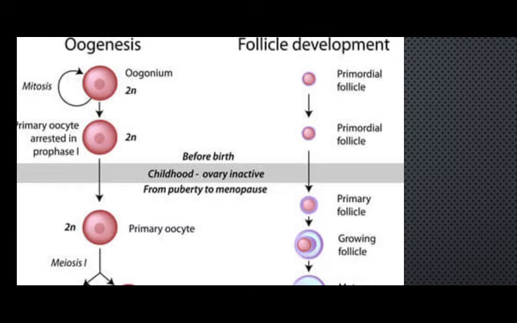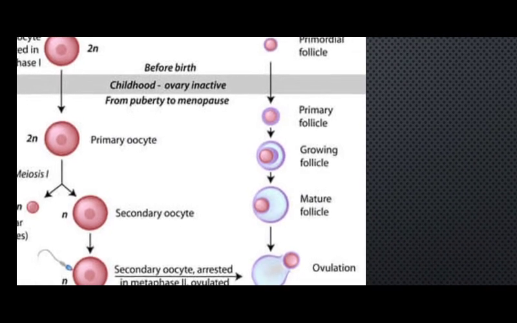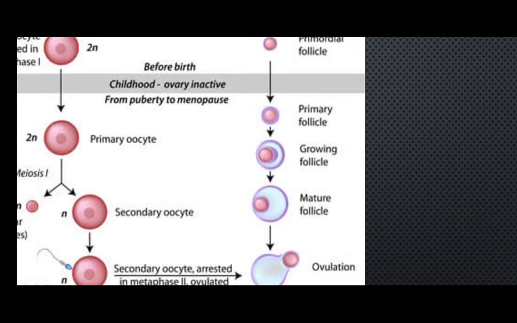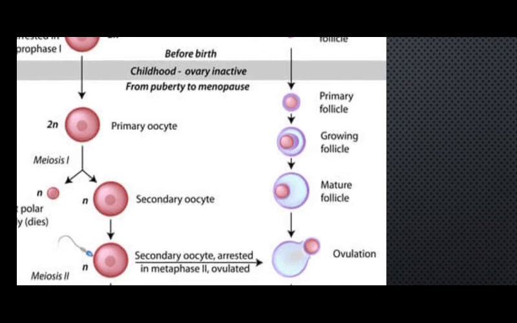So what is happening during that time is there is a primordial follicle which is present before birth, of course. This will develop: when the primary oocyte is forming, at the same time the primary oocyte is encased within the primary follicle. After puberty this primary follicle will keep on developing. We see that meiosis 1 is taking place, formation of the secondary oocyte is taking place, and at the same time the primary follicle develops into the structure called the Graafian follicle, and that formation will take place in a slow and steady manner, taking the entire period of time as required.